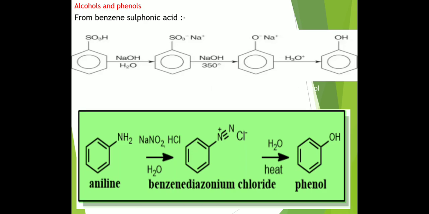This benzene diazonium chloride, on reaction with dilute H2SO4, meaning acidic hydrolysis, converts into phenol. It also forms the byproducts N2 and HCl.